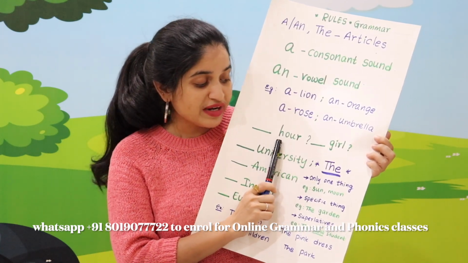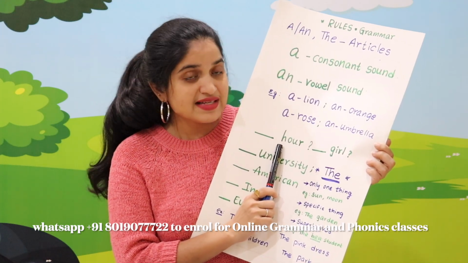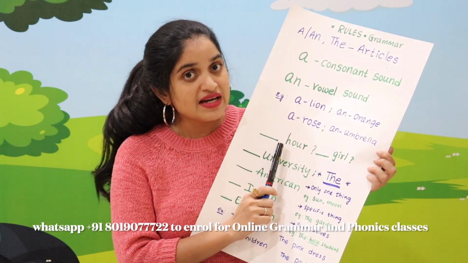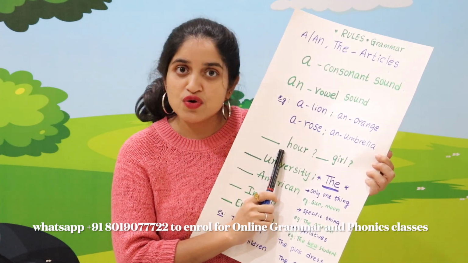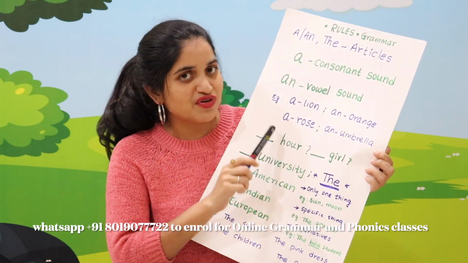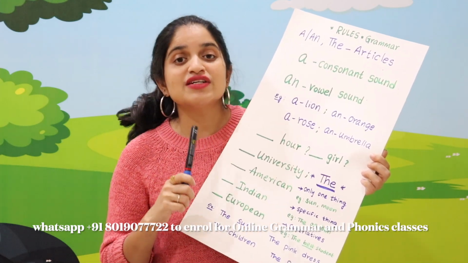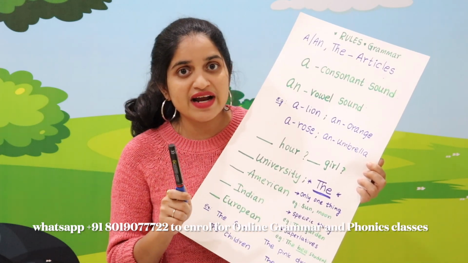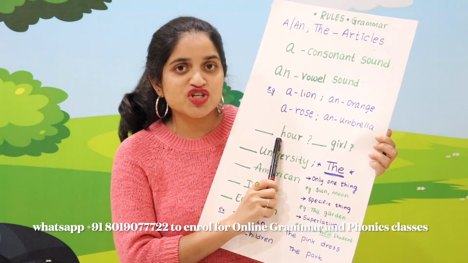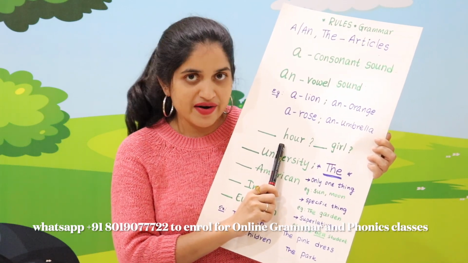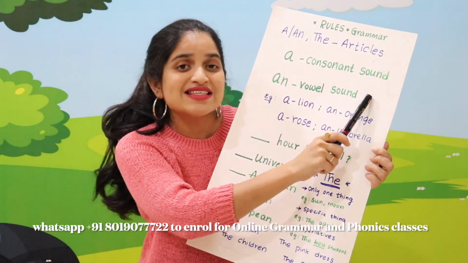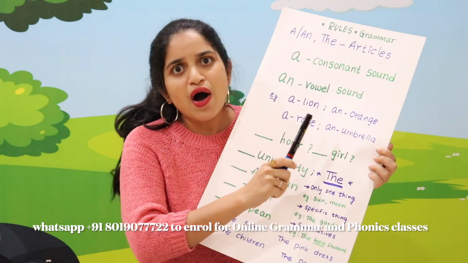Now, can you read out this word here? H-O-U-R. If you look at the initial letter, this is letter H. And generally when you see a letter H, you think that it's a consonant and you end up writing consonant article a, which is wrong. You have to know the initial sound depending upon which you have to write the article a or an. Now in this word, the letter H is silent and we call it hour. I'll meet you in the next hour. Hour. Is it a consonant sound or a vowel sound?